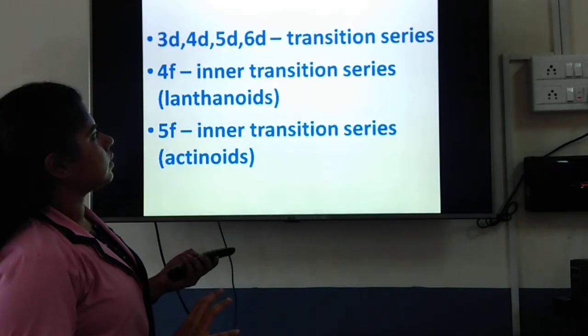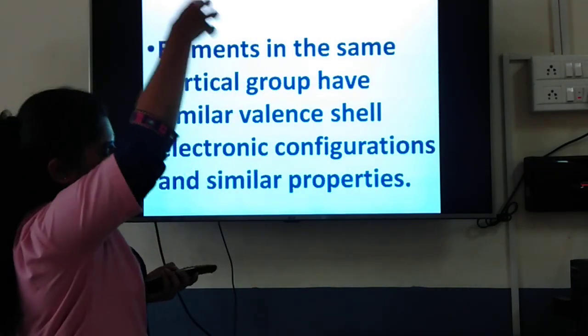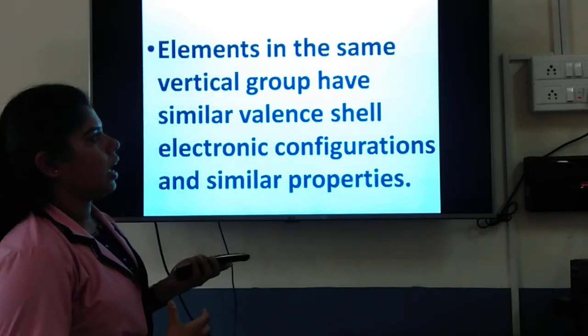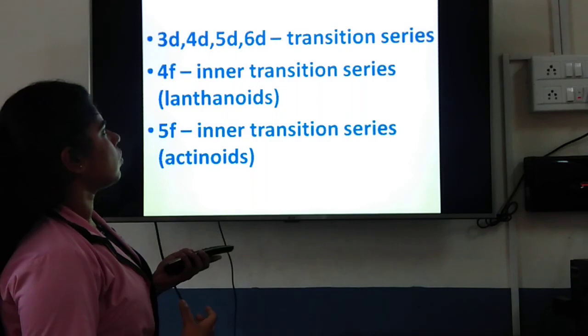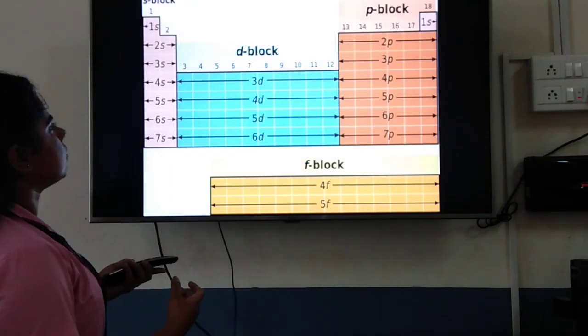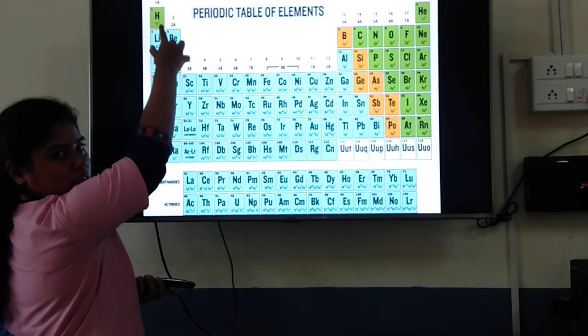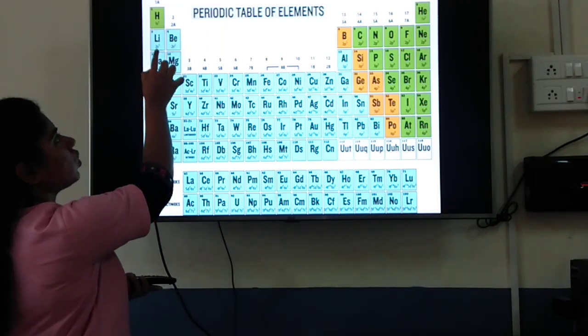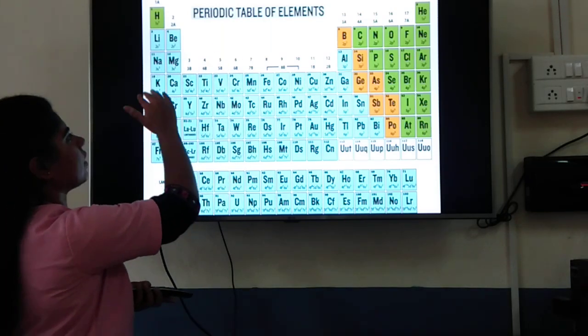Now, elements in the same vertical group. If you see group wise, starting from hydrogen, the electronic configuration starts from 1s1. Next, when you go to lithium it is 2s1. Next, sodium is 3s1, then 4s1.